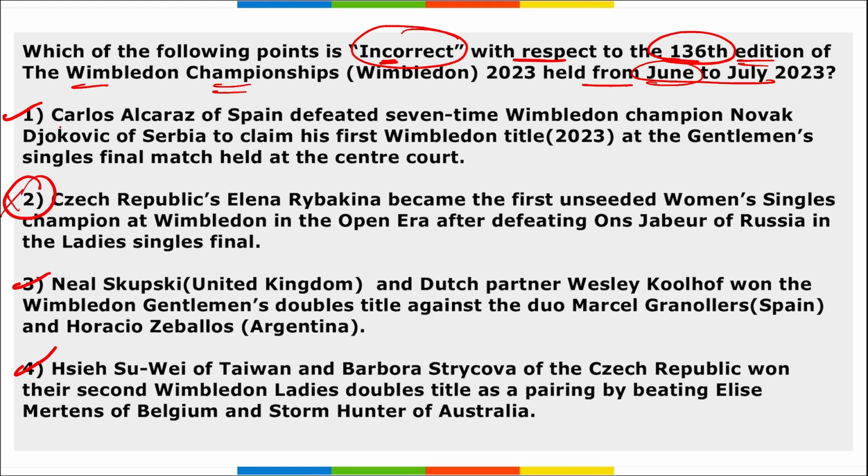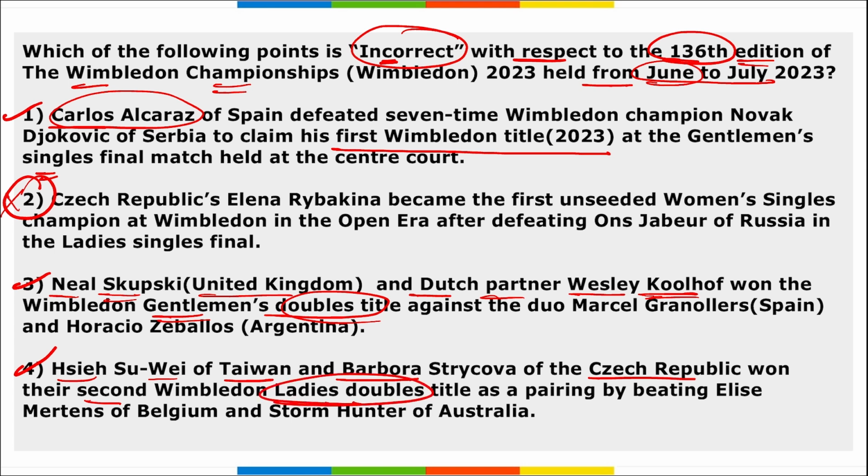If we look at the correct options, Carlos Alcaraz of Spain has won the first Wimbledon title, right, in the men's singles. Then remember, Neal Skupski of UK and Dutch partner Wesley Koolhof won the Wimbledon gentlemen's doubles title, and Hsieh Su-wei of Taiwan and Barbora Strycova of Czech Republic won the second Wimbledon ladies doubles title.